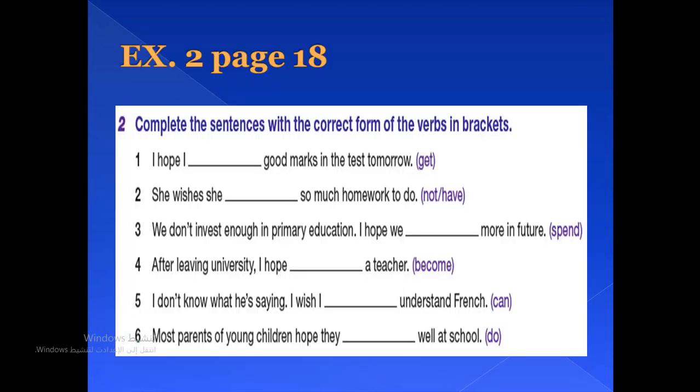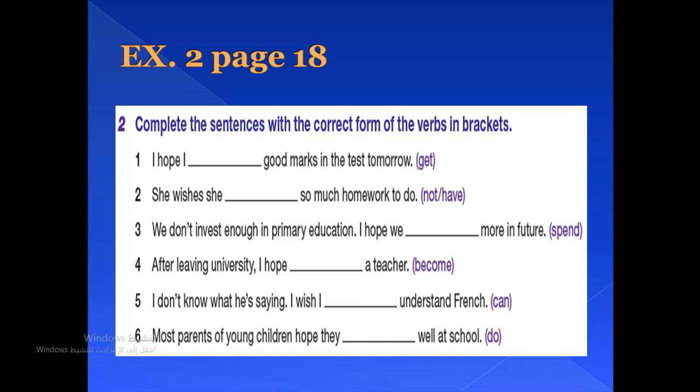Let's practice now. Exercise number 2, page 18. Complete the sentences with the correct form of the verbs in brackets. I hope I. So as you can see here, before the space we have this subject. It means that we are going to use the second form of hope. The verb in brackets is get.